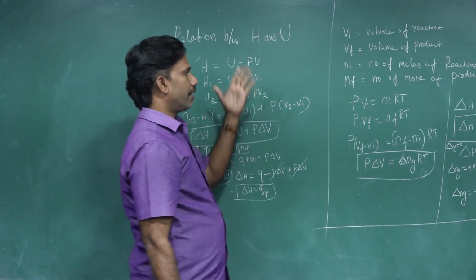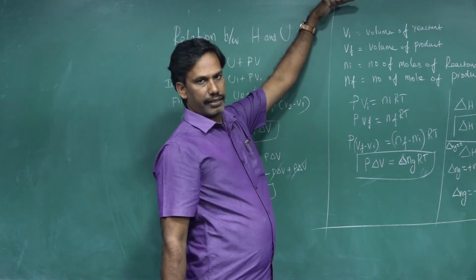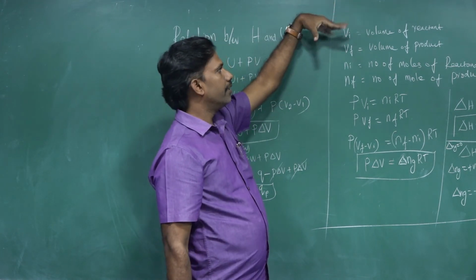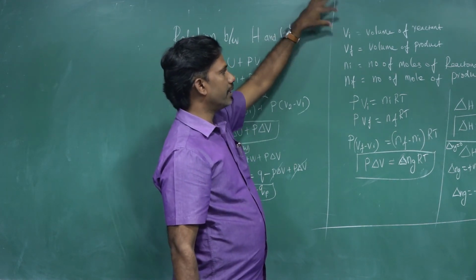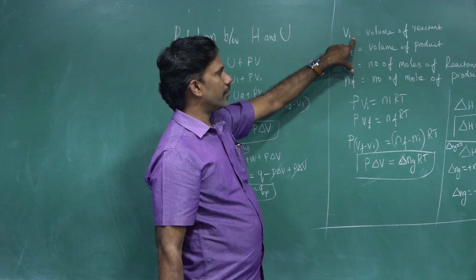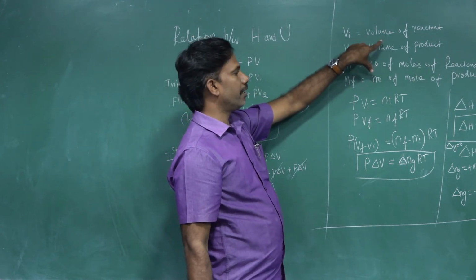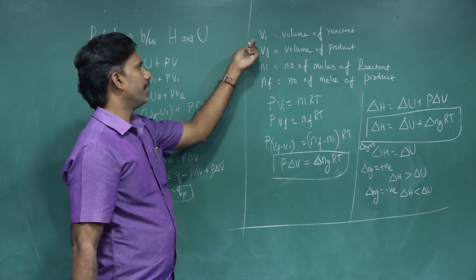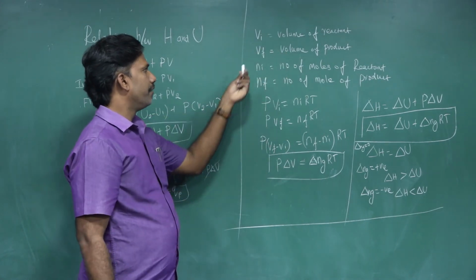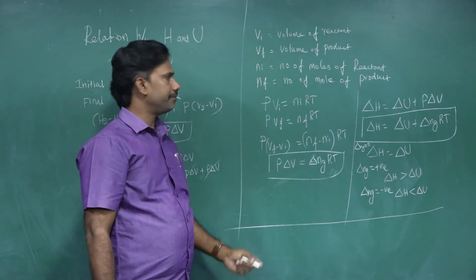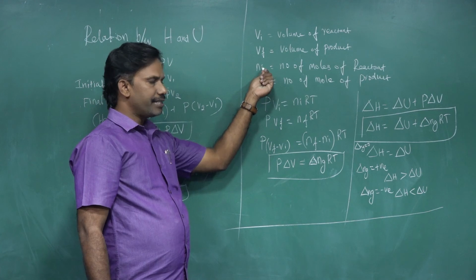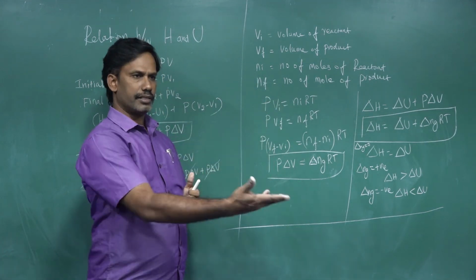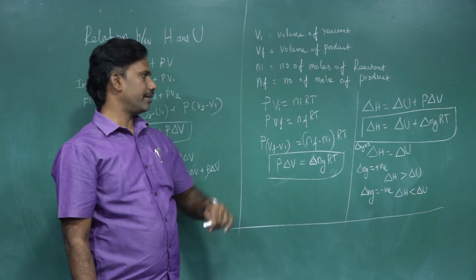Then, for a closed system with all the reactant and product in a gaseous state, let us have this equation. Initial volume Vi is the volume of the reactant, Vf is the volume of the product. Ni is the number of moles of reactant, and nf, after the reaction, is the number of moles of product formed.